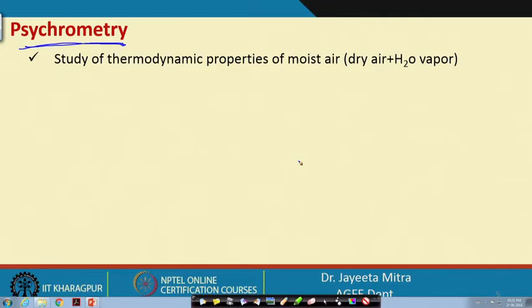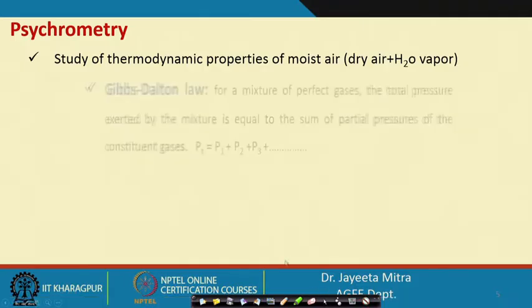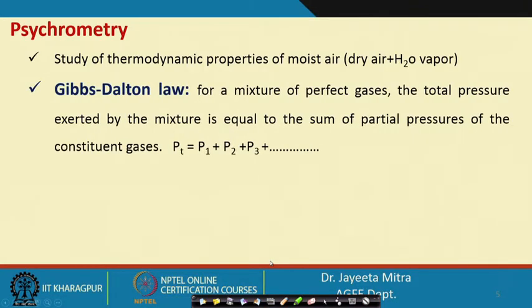Okay. So, to understand the properties of the air plus the water vapor which is already in it, the science of psychrometry was developed. Psychrometry basically deals with the study of the thermodynamic properties of moist air, that means the air plus the water vapor present in it. We will see that there are certain laws that we should know beforehand, so that we can understand the concept of psychrometry better.